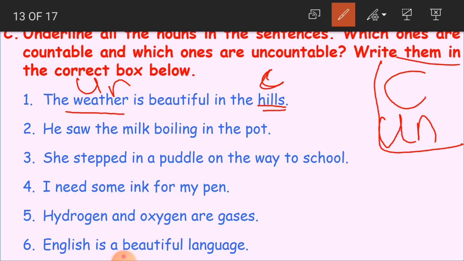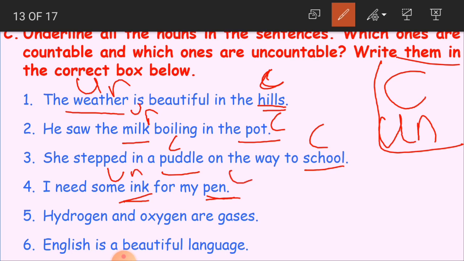Clear, children? Okay, the second sentence, he saw the milk boiling in the pot. Milk is uncountable, pot is countable. She stepped in a puddle on the way to school. Puddle and school, both are countable. I need some ink for my pen. Ink, we can't count. So, ink is uncountable, pen is countable.